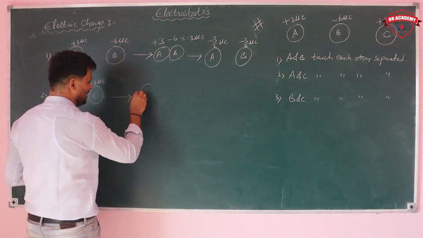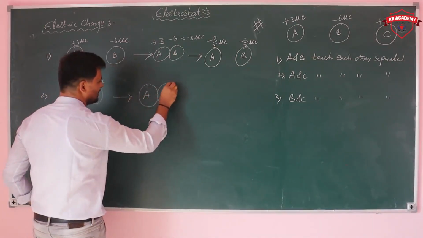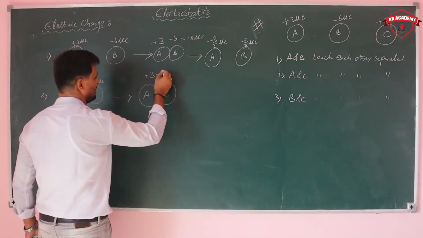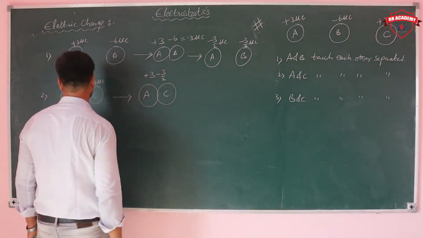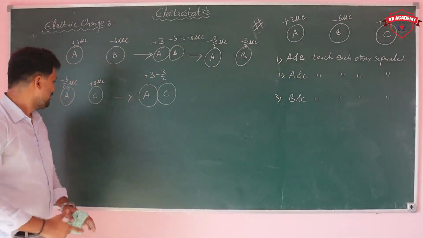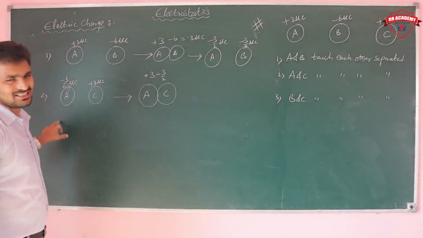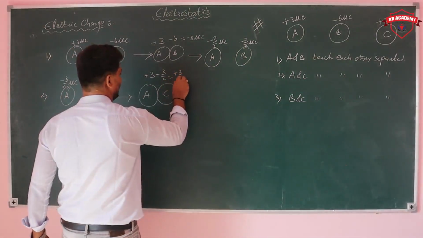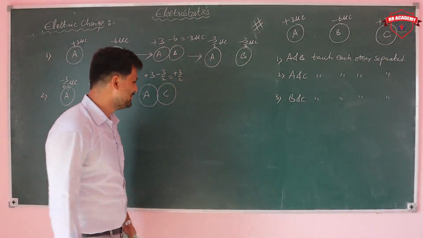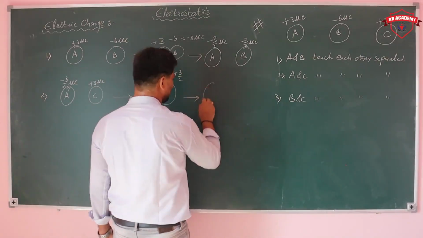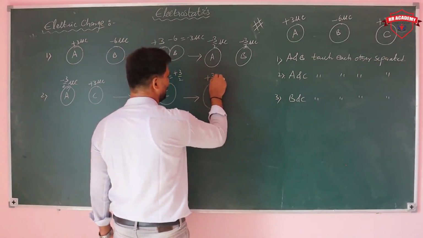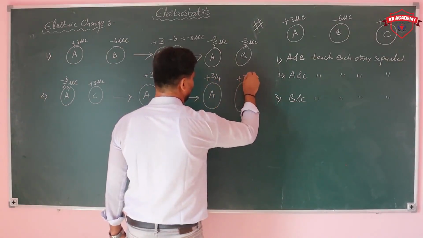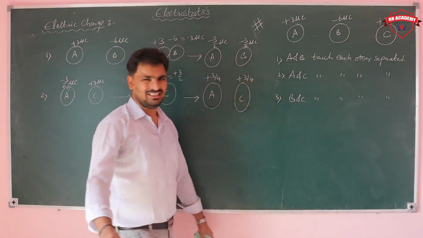A and C are touching each other, so minus 3 by 2 plus 3 gives plus 3 by 2. Now both are getting separated. Separated means again it will be shared equally. Plus 3 by 4 on A and plus 3 by 4 on C.